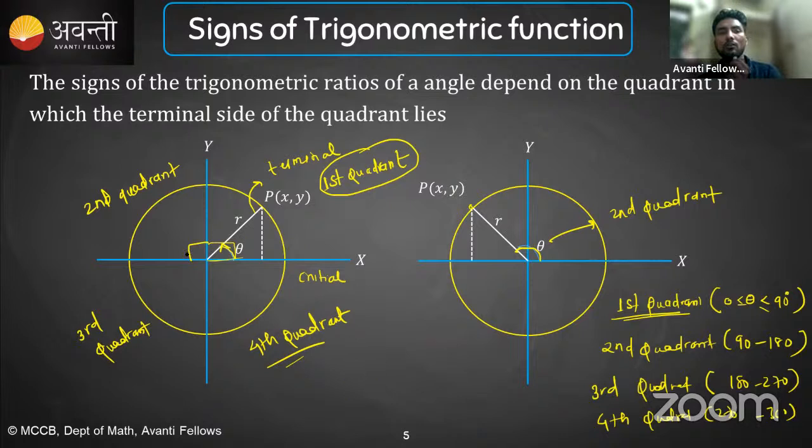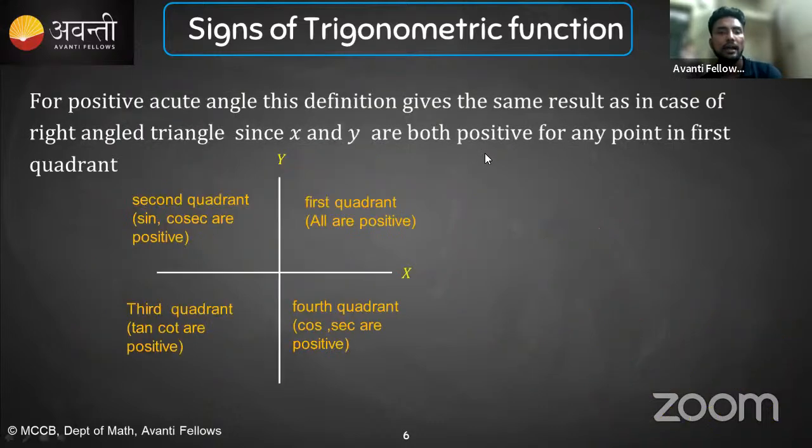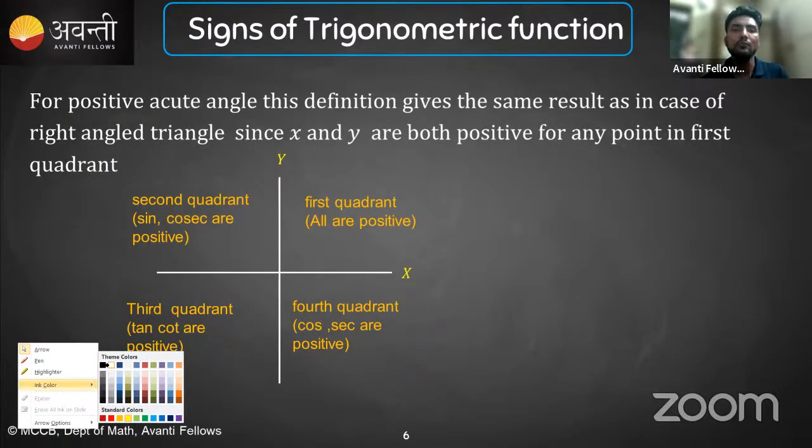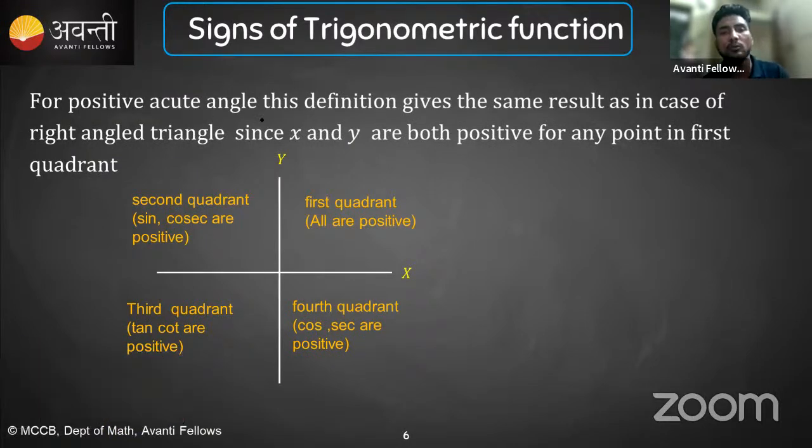Okay, so now whether the sign of a trigonometric ratio will be positive or negative depends on in which quadrant the line that is making the angle lies. Okay, so now we will see what to do. There is a formula that you need to remember. For a positive acute angle, this definition gives the same result as in the case of a right angle triangle, since x and y are positive for any point in the first quadrant. Okay, don't go too much into the language.